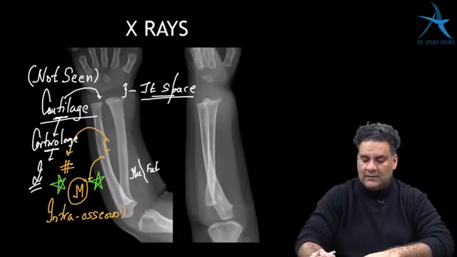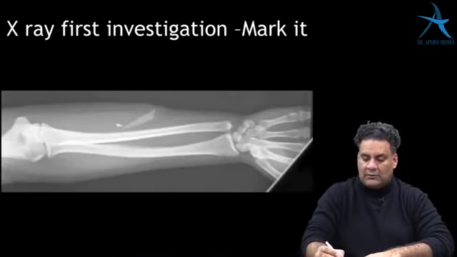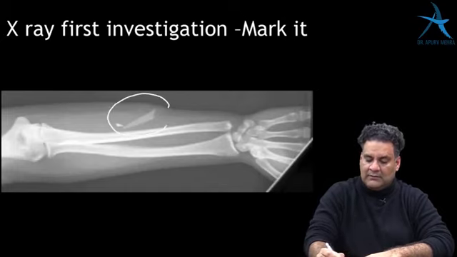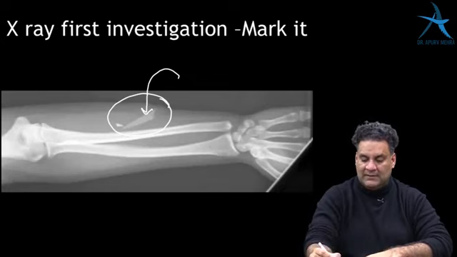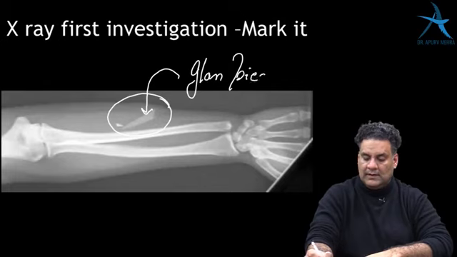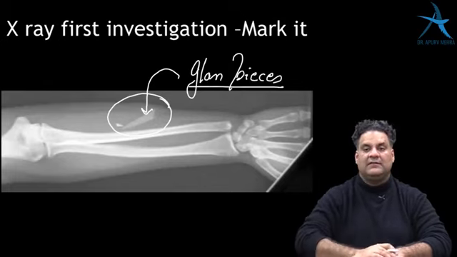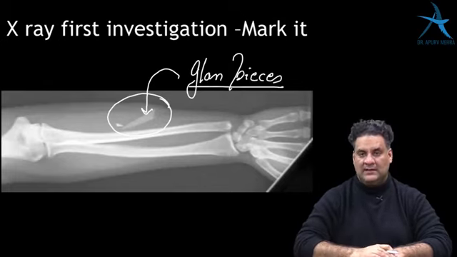So you can see the soft tissue planes on an X-ray, and if there's an inflammation of a bone like infection or osteomyelitis, these soft tissue planes will merge into each other because there will be swelling. This is what you must remember on an X-ray. One more question that came in AIIMS November 2014 was that X-rays can pick up glass pieces. Hence, X-rays are usually the first investigations in orthopedics.